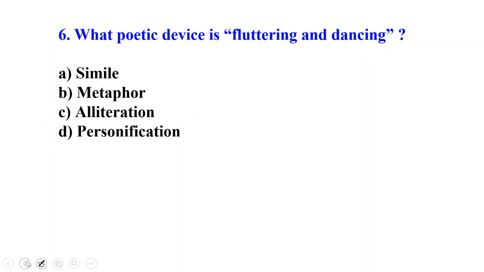What poetic device is fluttering and dancing? Now, students, please be very sure of these poetic devices, what type of poetic devices the poet uses, which I have discussed in the explanation of the poem Daffodils. Is it a simile?